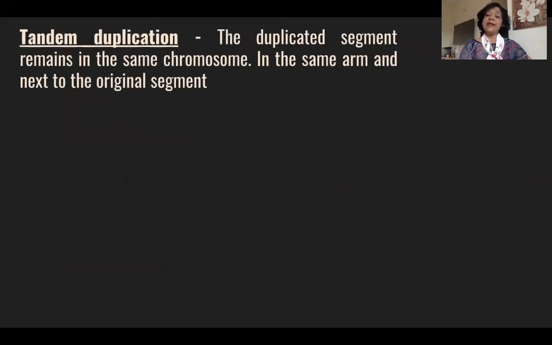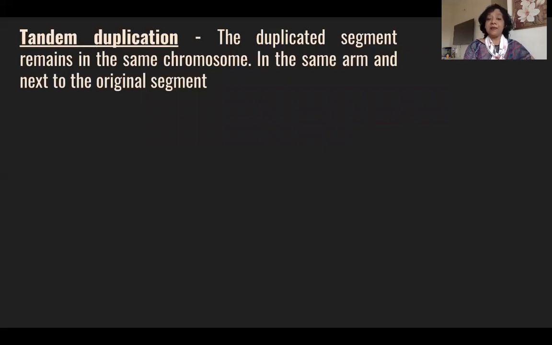Now, in intrachromosomal duplication, let us study what the different types are. The first one which comes to my mind is tandem duplication. What is tandem duplication?